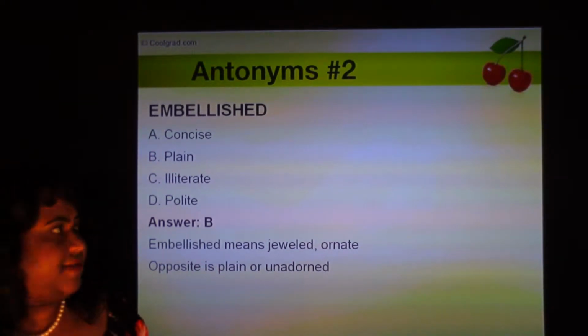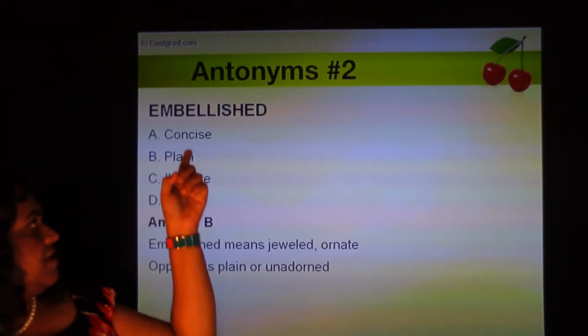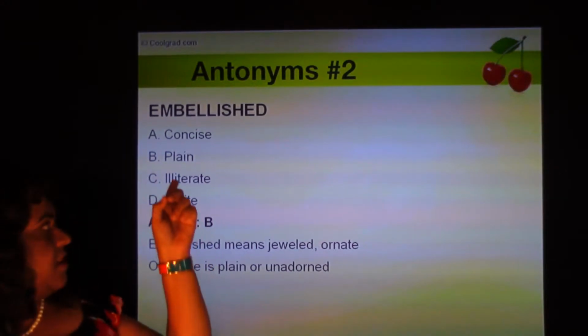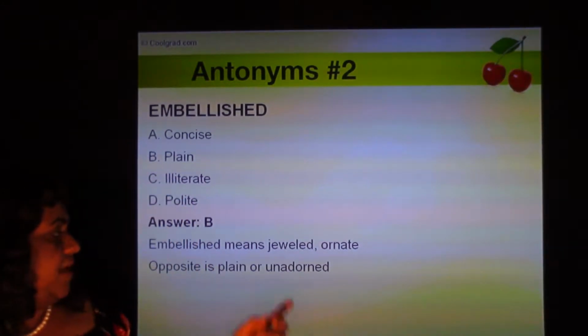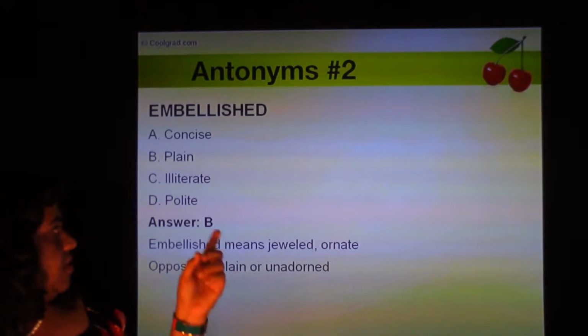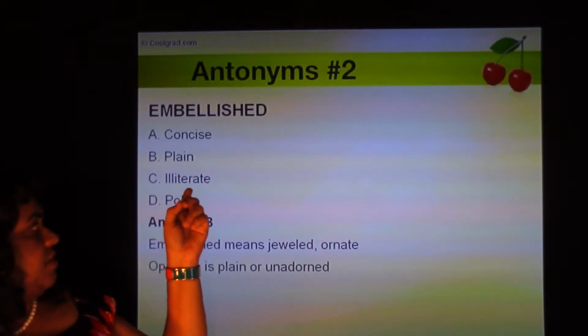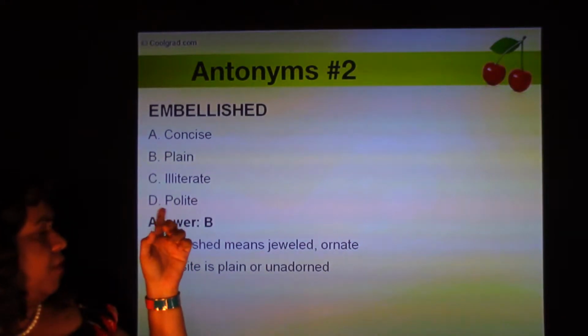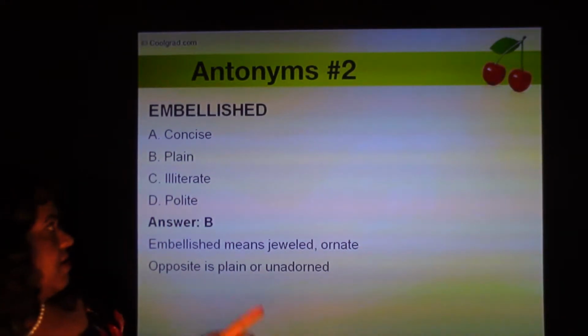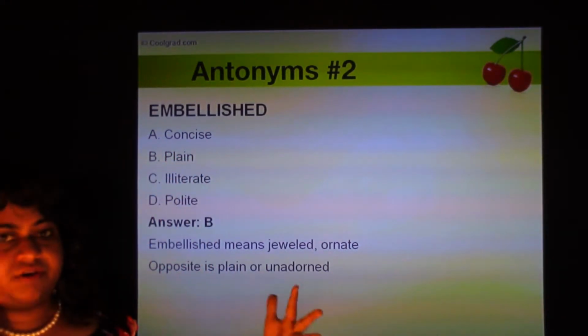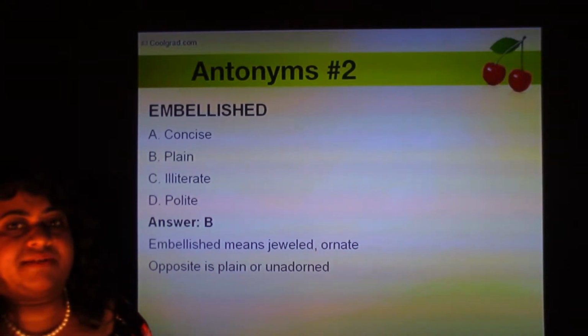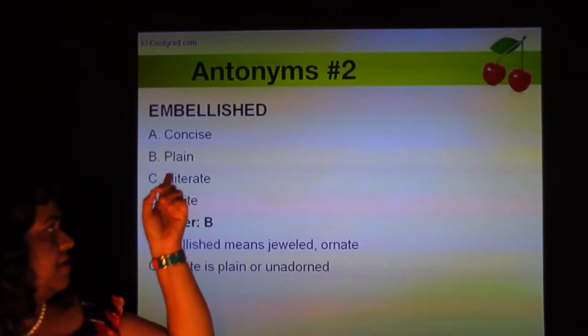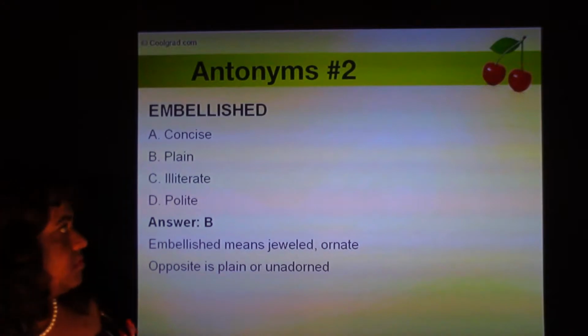Embellished means decorated. So the opposite is something which is not decorated, that is plain. Plain or unadorned. It's nothing to do with being literate or illiterate, and embellished has nothing to do with being polite, courteous or not courteous. It's nothing to do with being concise or verbose. So embellished means decorated, and the opposite is plain or unadorned.